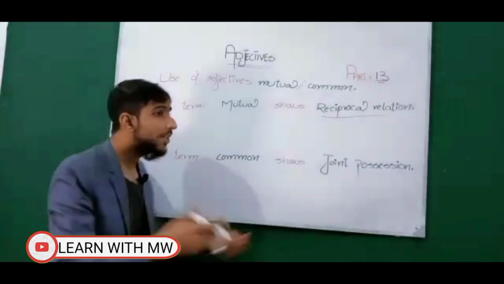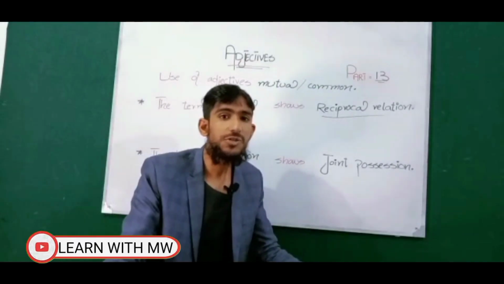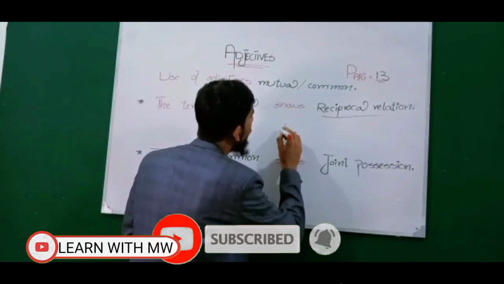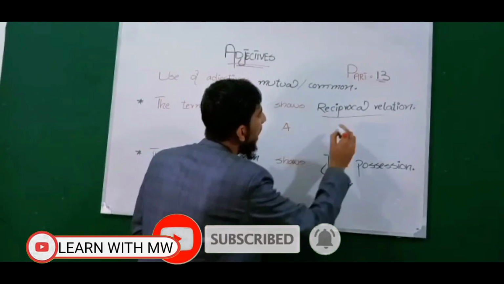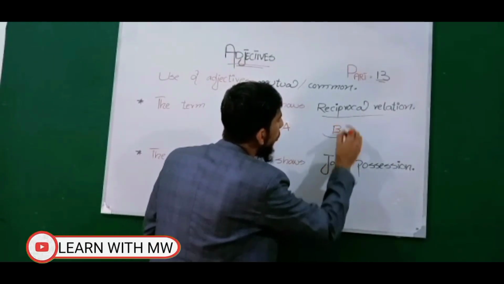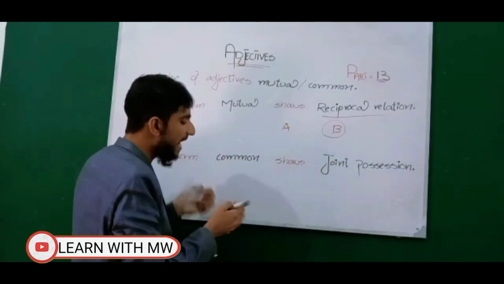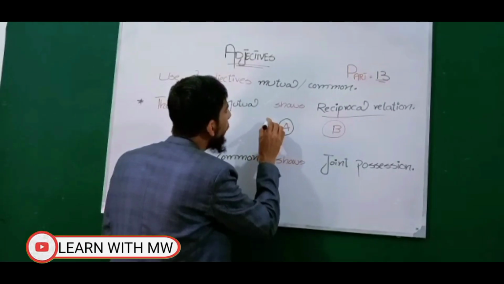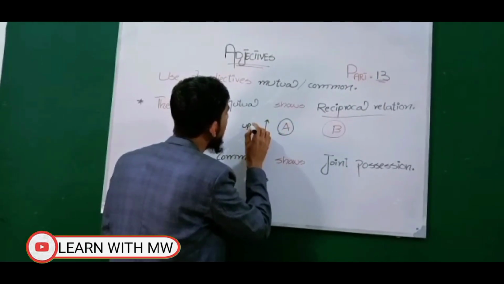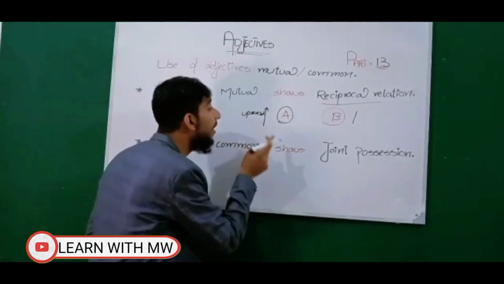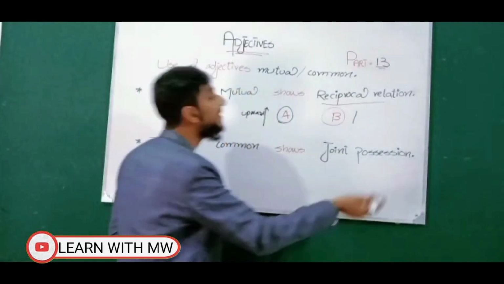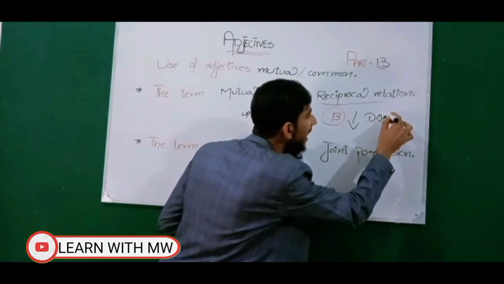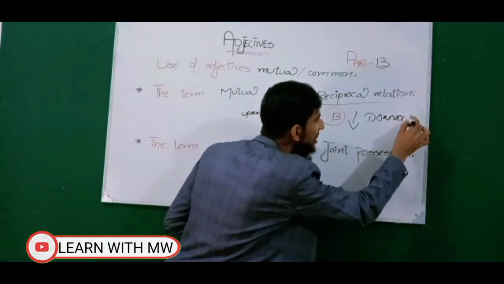Now what does reciprocal relationship mean? For example, I have two bodies. One is A and the other is B. If A is going upward, then B will be going downward. This is basically called a reciprocal relationship.